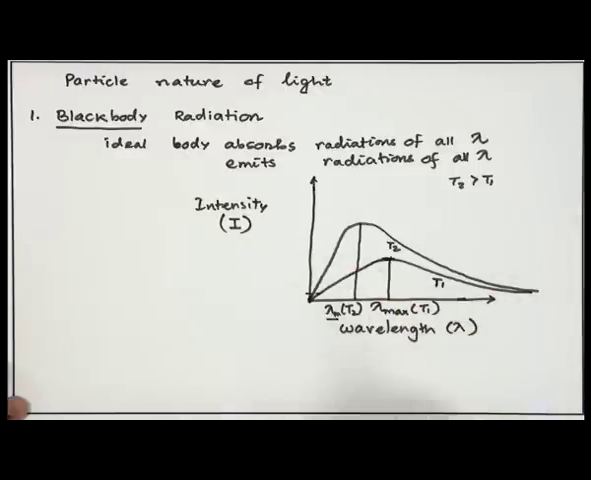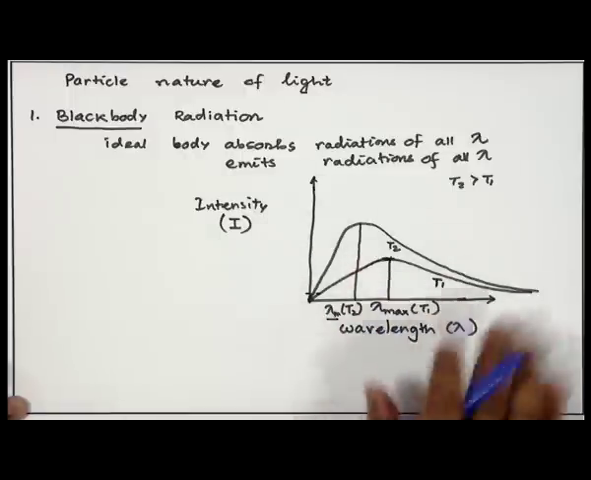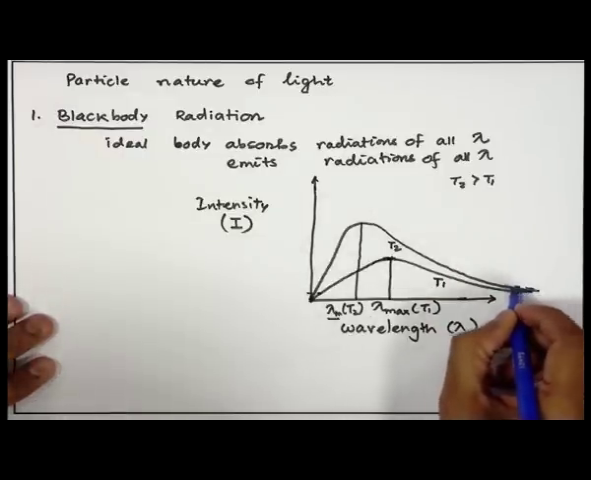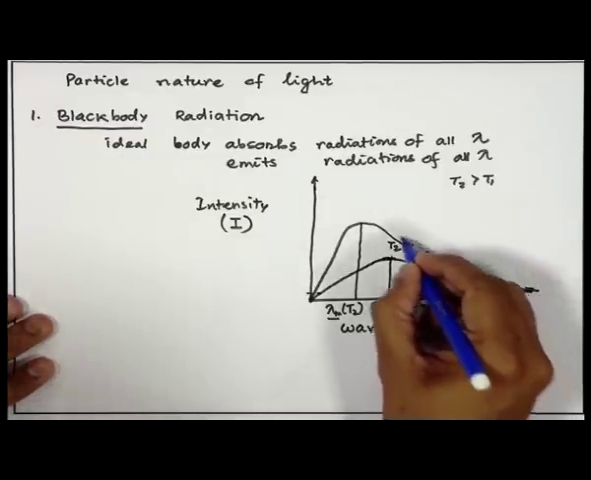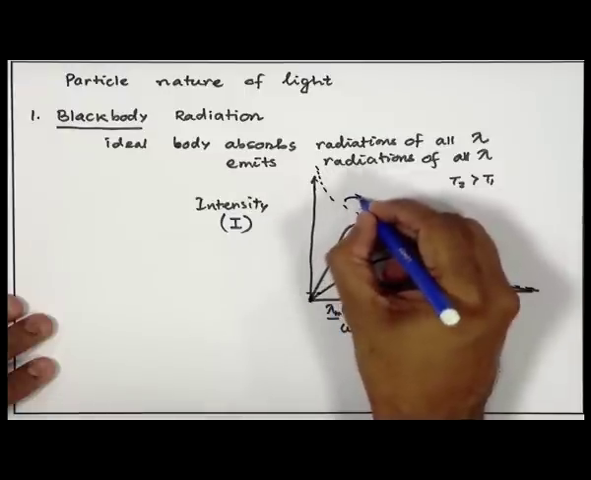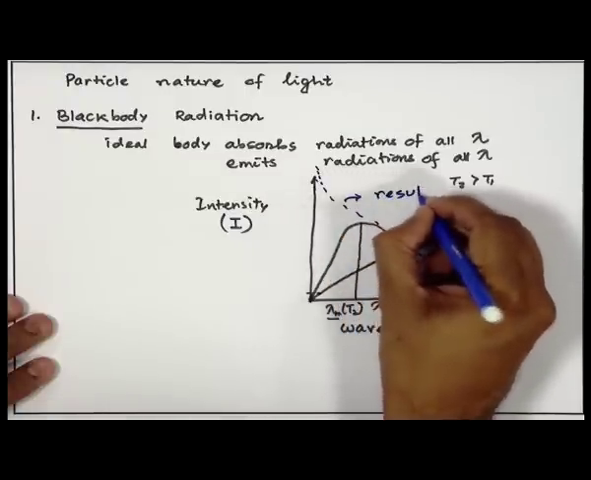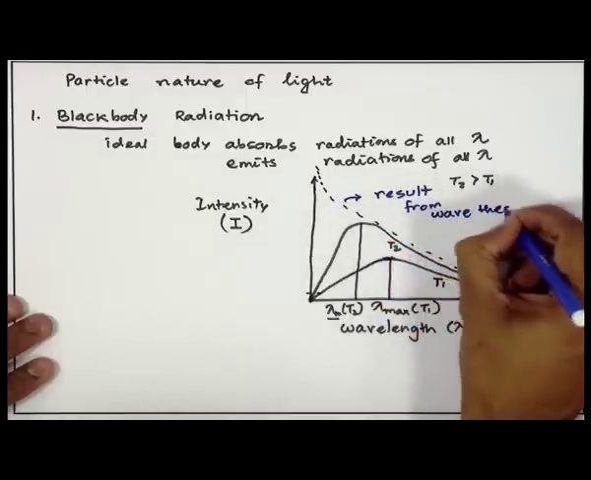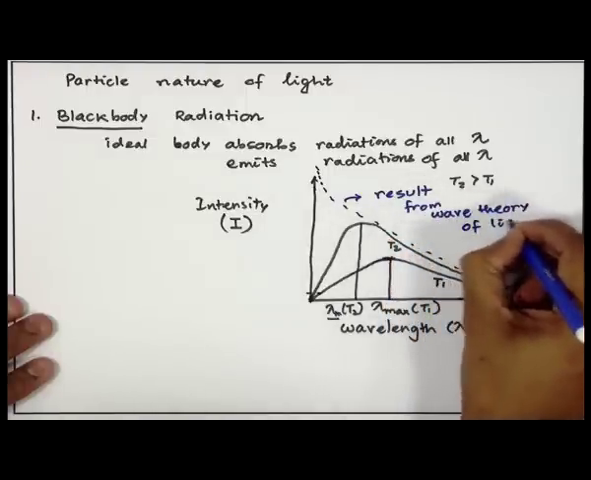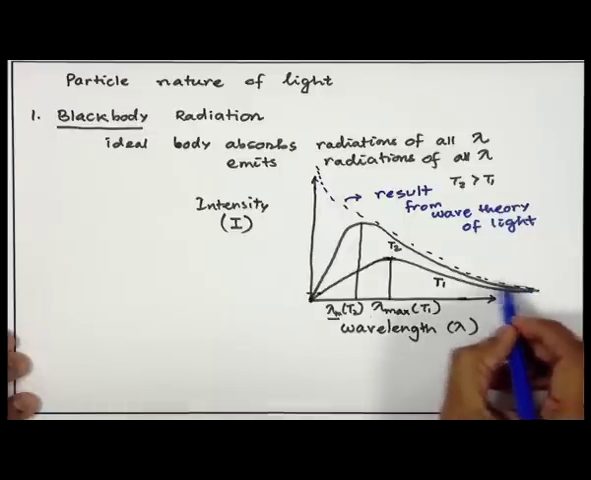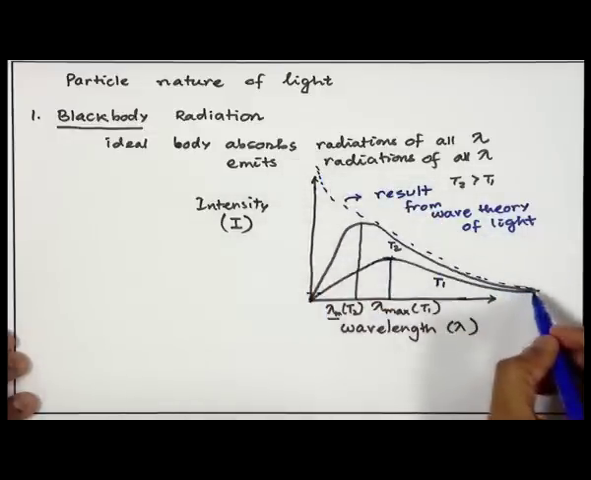All right. So, this is what experiments showed. If you use the wave nature of light and do a calculation without doing this experiment and try to explain the experimental result, this is what one obtained. This I am drawing in the blue color. This is what one was obtaining. This is the result from wave theory of light. If you use the wave theory of light, this is what your theoretical calculation gave.